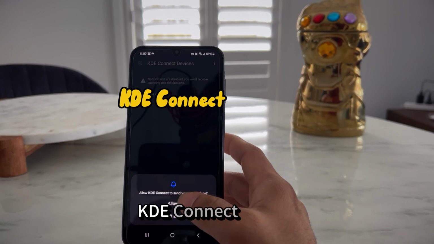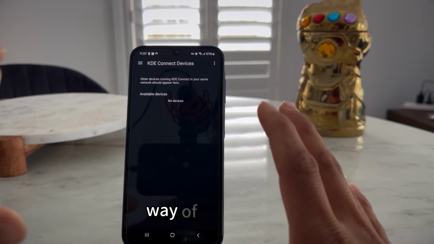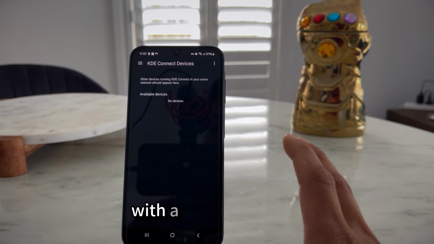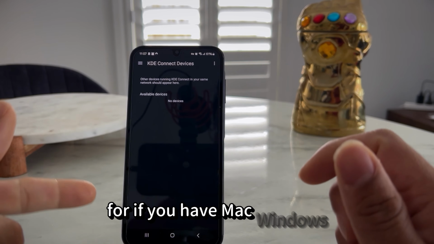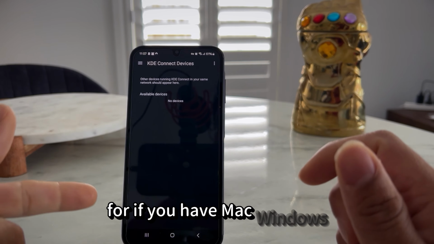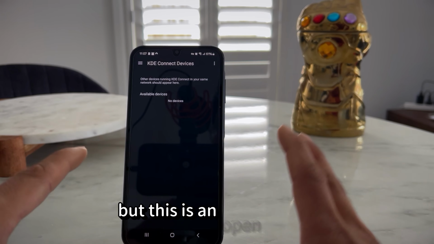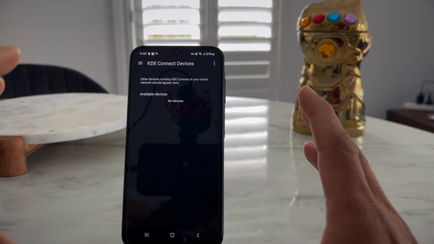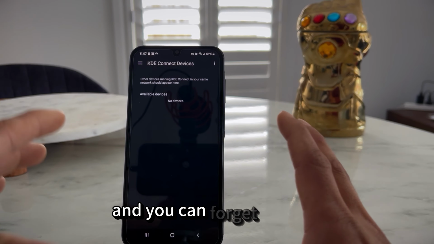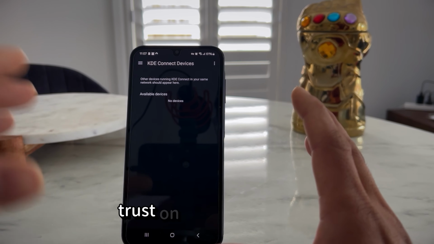So KDE Connect itself is one of the best ways of connecting your device with multiple devices. If you have Mac, Windows, Linux, or anything, if you want to do file transfer, this is the best way. There might be a lot of apps like QuickShare or some different app, but this is open source. That means you can download this one and forget about it. So that means you can trust the developer.